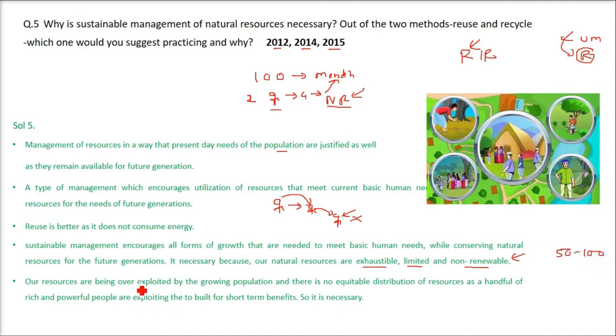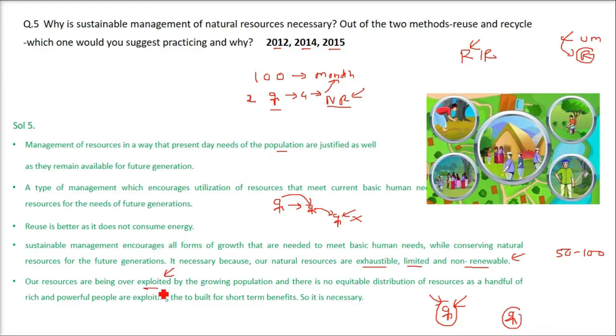Our resources are being very overexploited. That is, a person in America uses everything more than a person in Uganda. The resource utilization by a person in a developed country is far more than a person in any developing country.